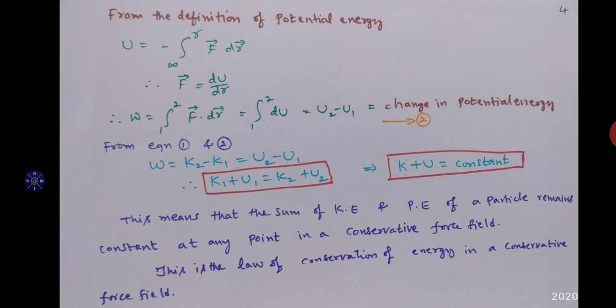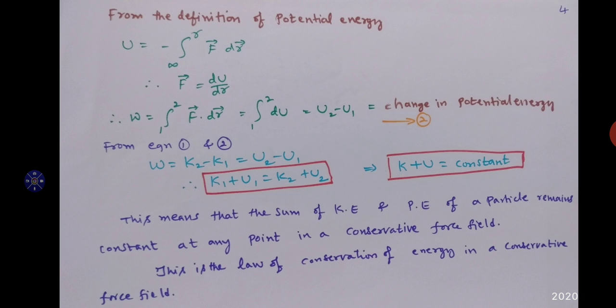F into dr is nothing but dU from the above equation, because F equals dU by dr, or dU is equal to F into dr. By integrating and applying the limits, you will get U2 minus U1. Integration of dU is nothing but U, so apply the limit 1 to 2. U2 minus U1 is nothing but the change in potential energy.